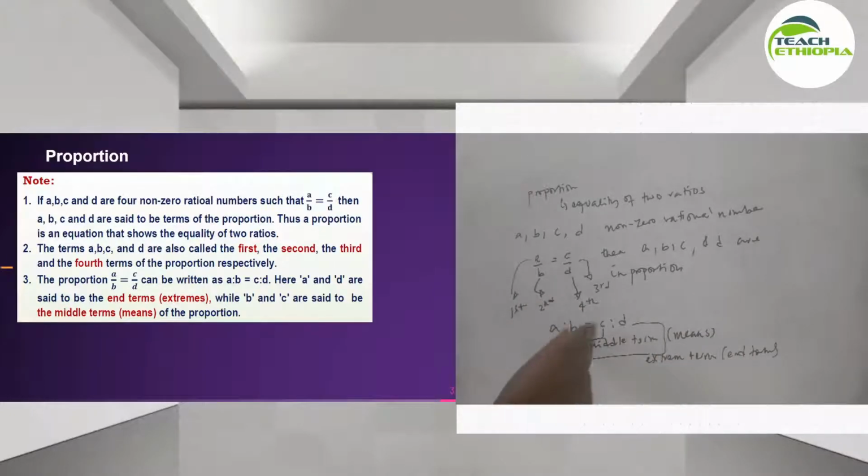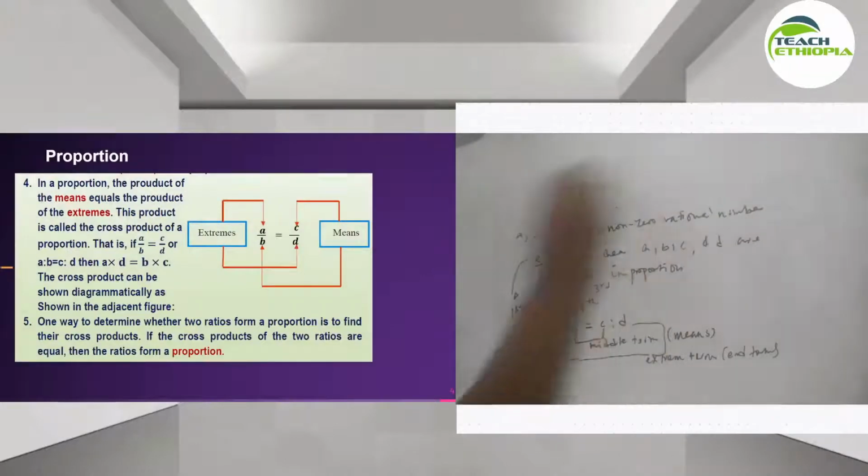The sum of the means ከተባለ the middle terms B and C ነው. The sum of the extremes ከተባለ ደግሞ A and D ነው. ስለዚህ A and D are the extreme terms, B and C are the middle terms or ደግሞ the means ይባላሉ. This will be extreme or ደግሞ the end term ይባላል ማለት ነው.